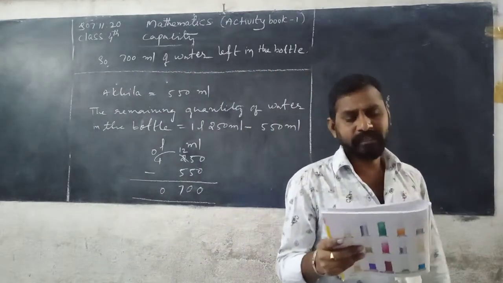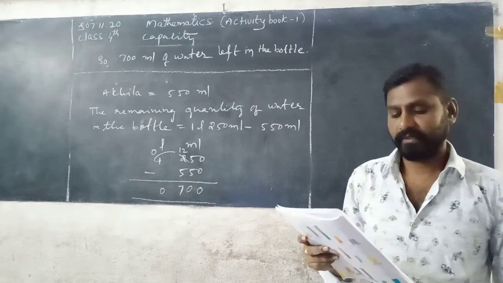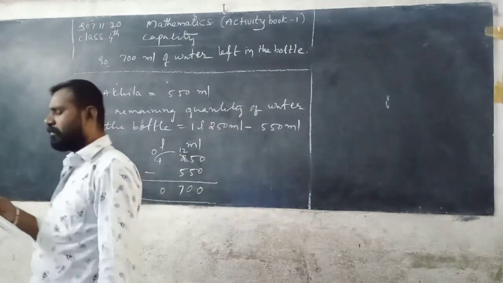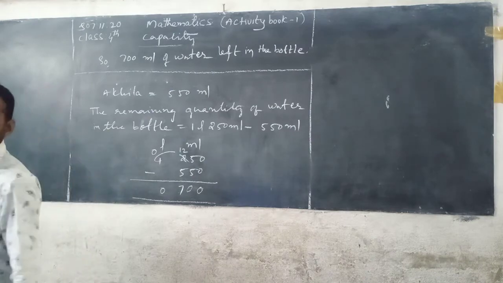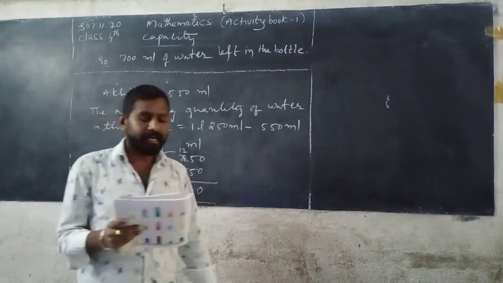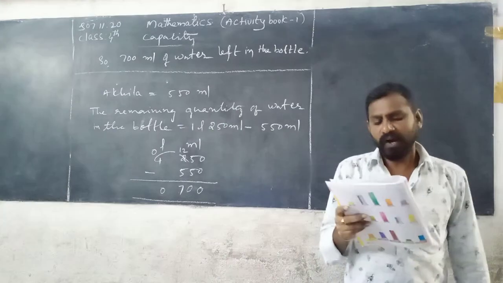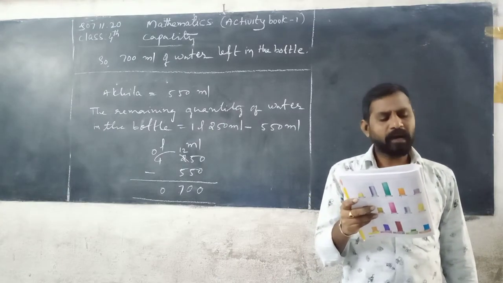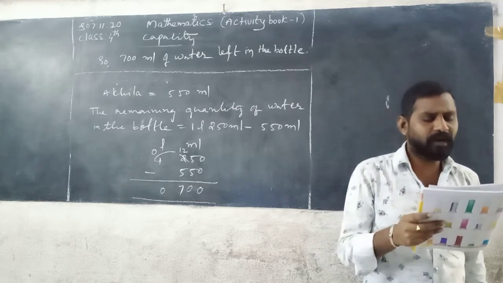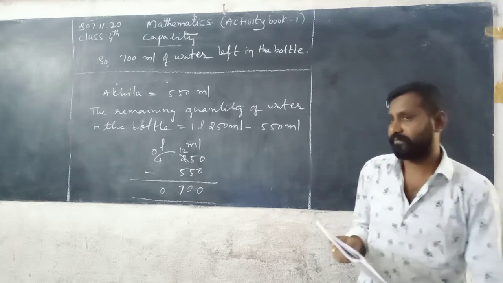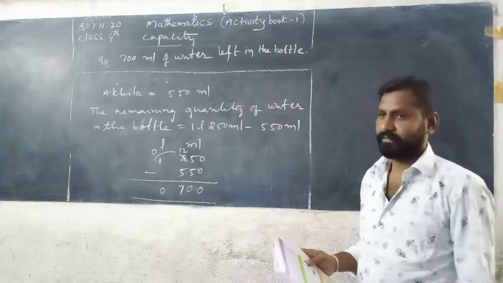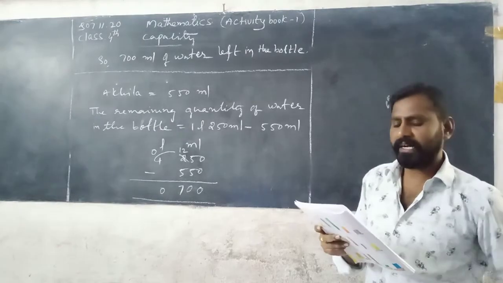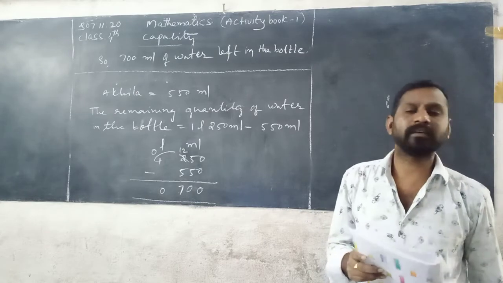Now next question. A teaspoon holds 10 milliliter of syrup. How many teaspoons of syrup will the bottle hold if the capacity of the bottle is 200 ml? ml means milliliter, beta.